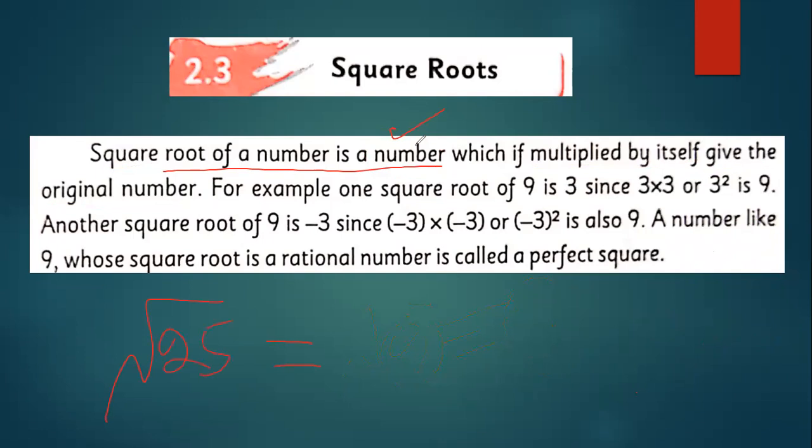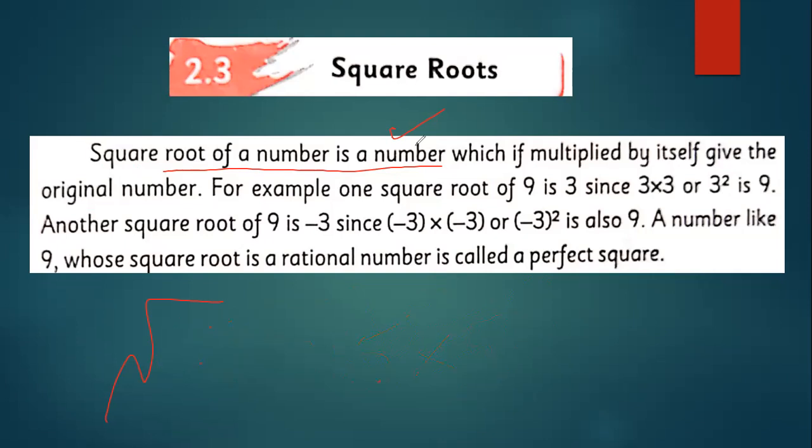Let me take 25. 25 is the original number. So its square root will be a number that, when multiplied by itself, gives 25. 5 times 5 is 25. Yes, you are right. Got it?